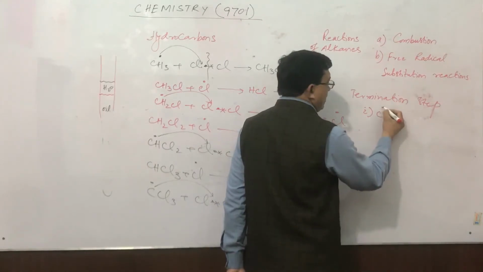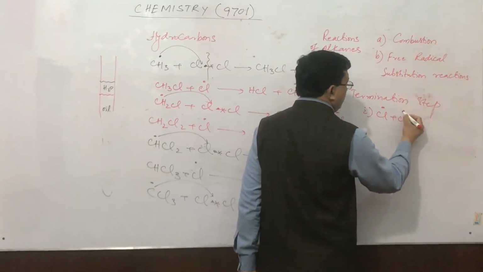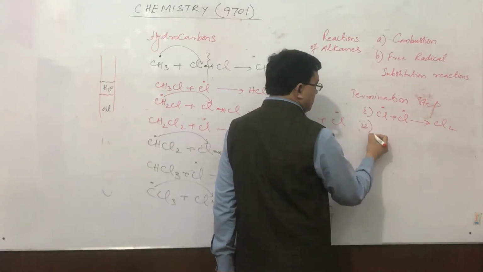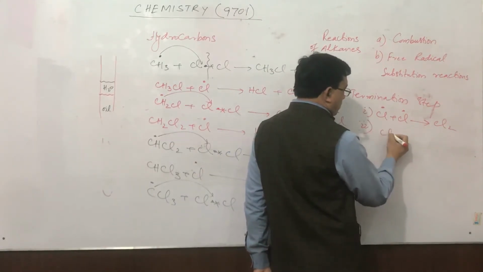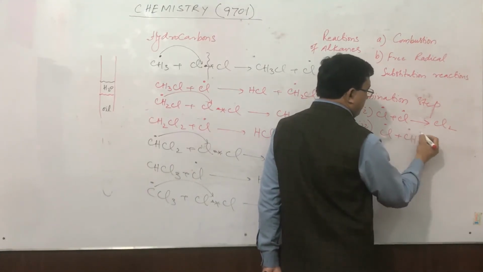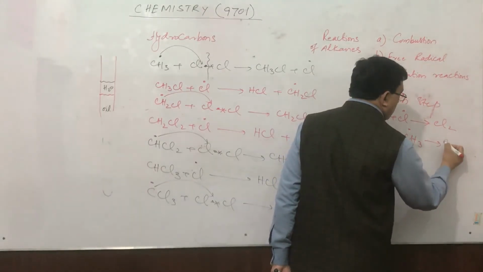Number 1, a chlorine radical may come in front of a chlorine free radical and make a chlorine molecule. Second chance is a chlorine free radical may come in front of a methyl free radical, making chloromethane.